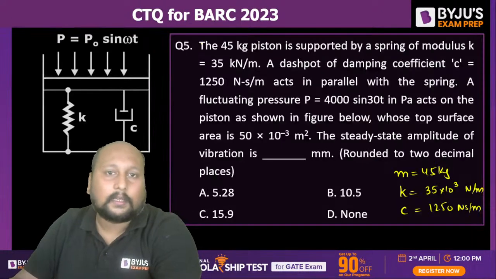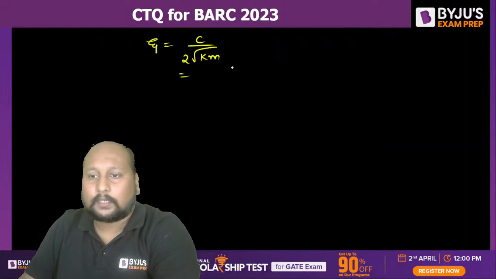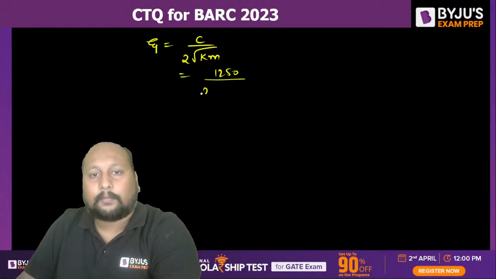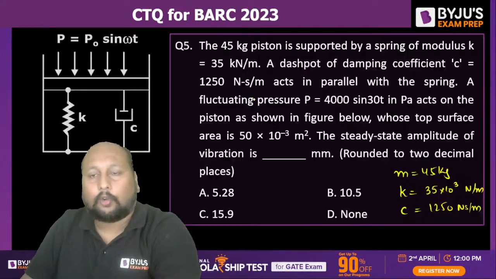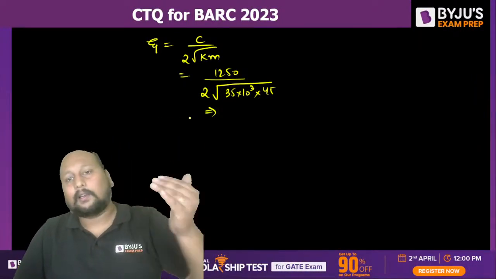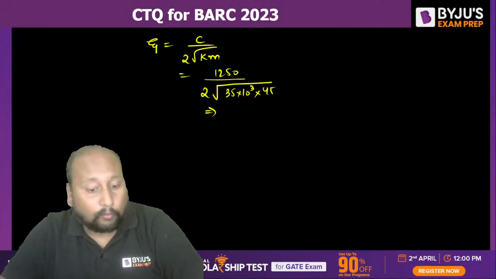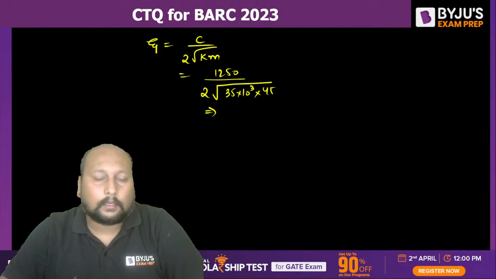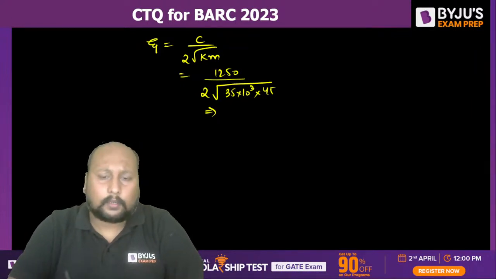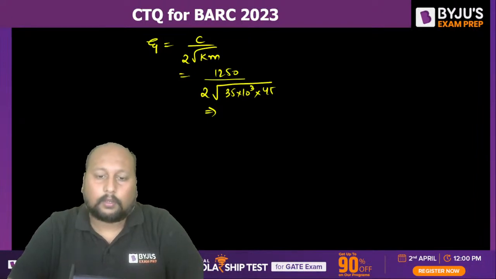What is the value of zeta? Zeta is equal to C by 2 root K into M. So C value is 1250 divided by 2 into root of K, 35 into 10 to the power 3, into mass 45. Can you tell me the value of zeta? Are we getting over damped, under damped or critically damped? Is this zeta value less than 1, greater than 1 or equal to 1? You'll get somewhere around 0.498.